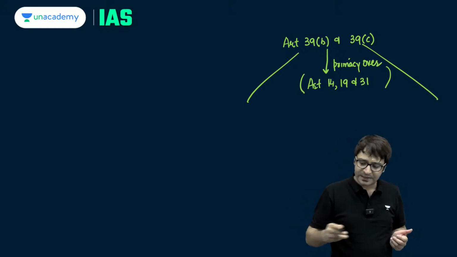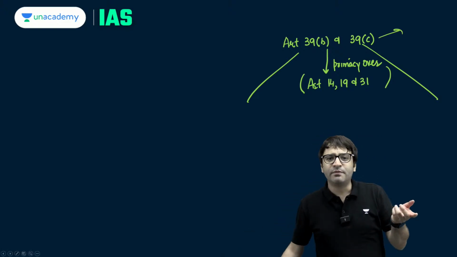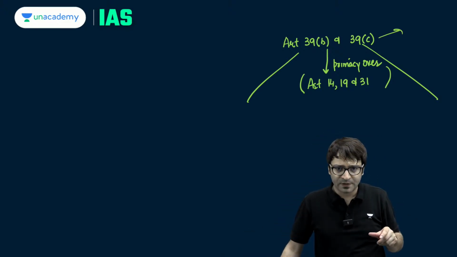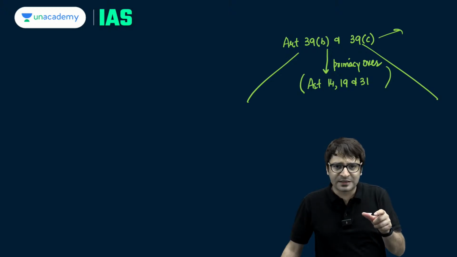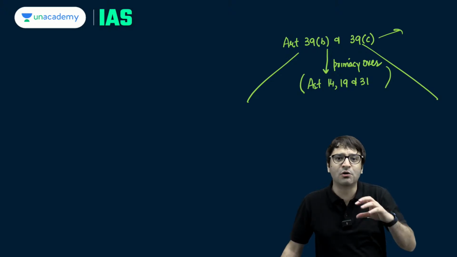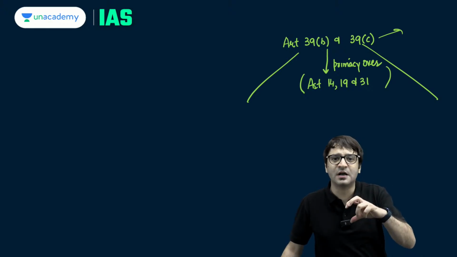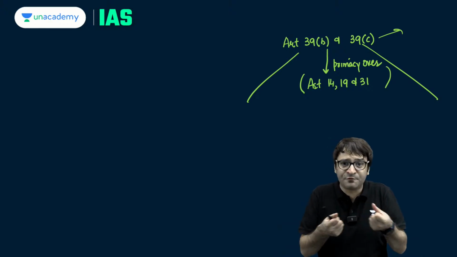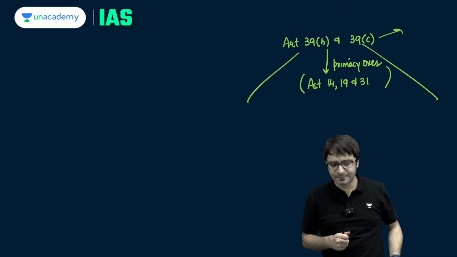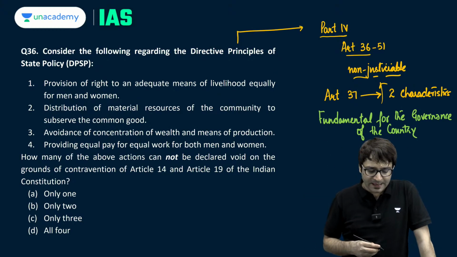That's 39B. And 39C says the operation of the economic system should not result in the concentration of wealth to a common detriment. The operation of the economic system should not result in the concentration of wealth in fewer individuals or in fewer hands. Let's look at the question.